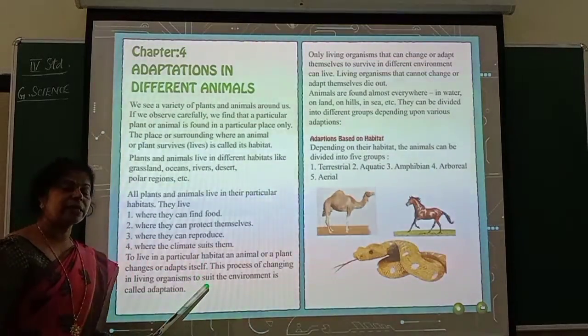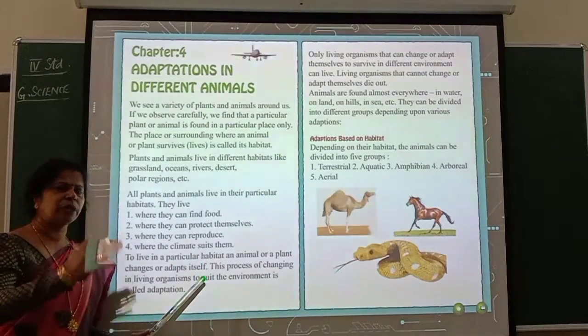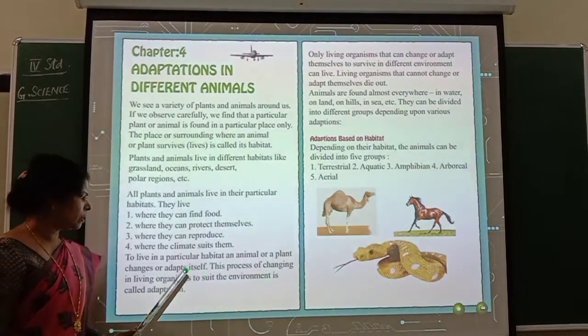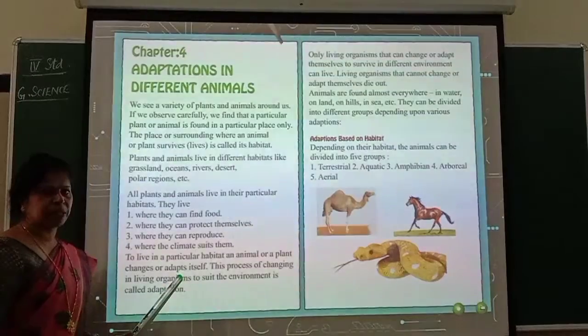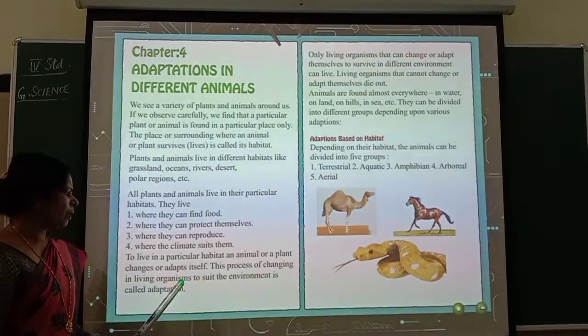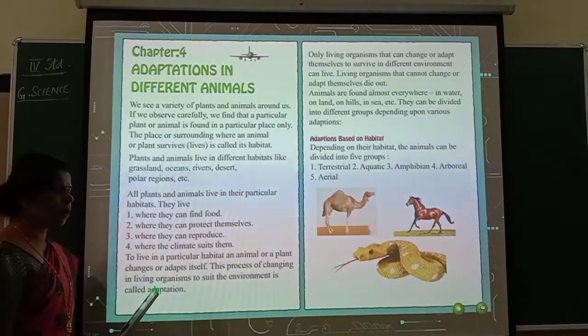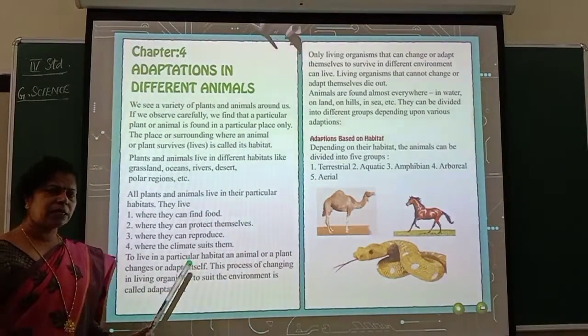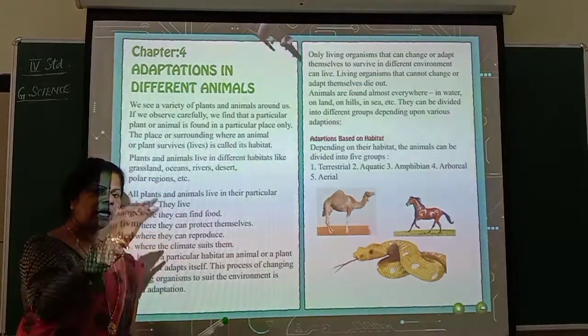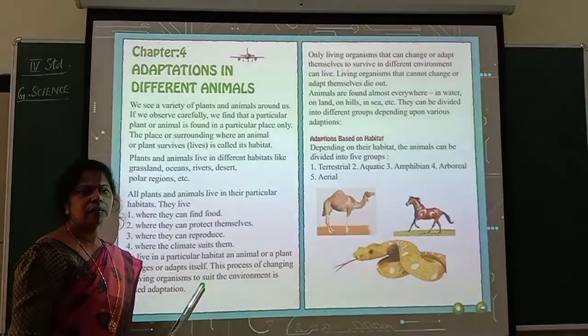So that is called adaptation, adjusting to the environment as per his requirement. This process of change in a living organism to suit the environment is called adaptation. So he is changing himself to get adjusted to that particular environment. That is called adaptation.